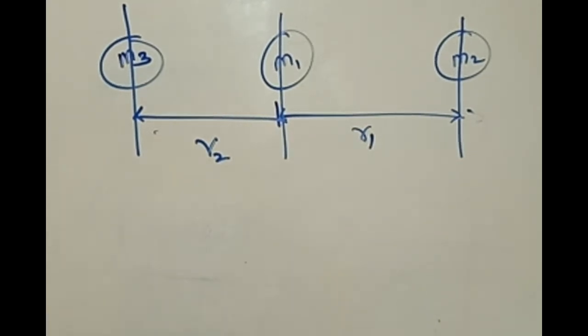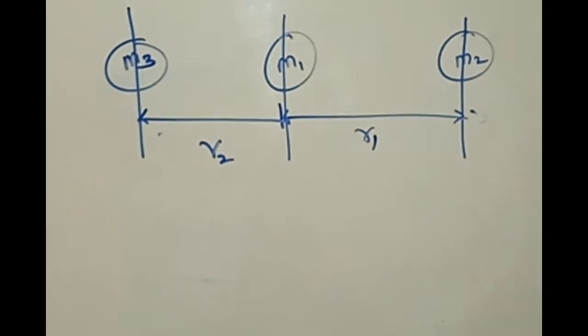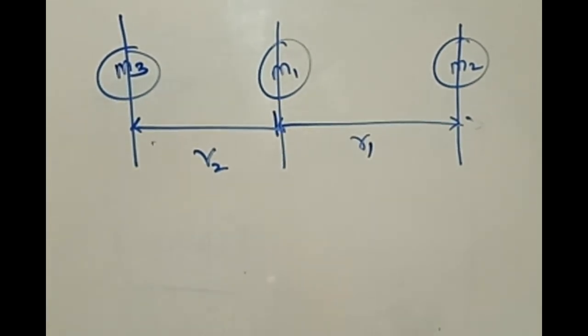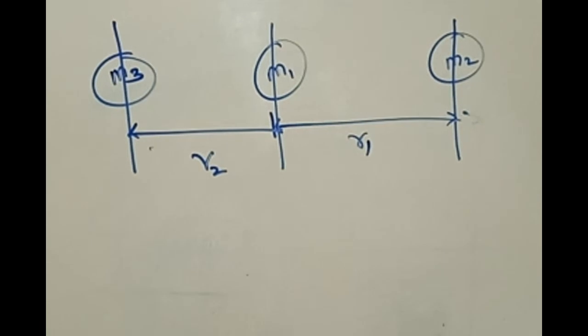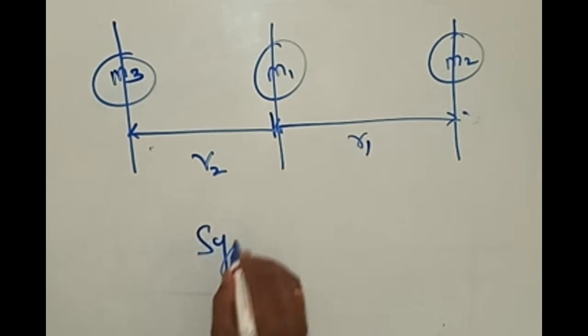Between what and what? Now if you have one more mass like this, listen, this is an important question. This is called a system of masses.